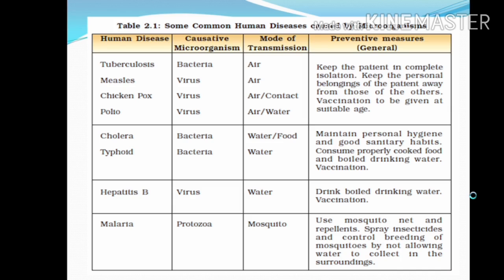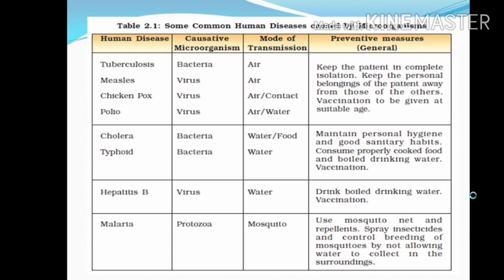Another disease is hepatitis B. The causative microorganism is a virus, and the mode of transmission is water. So always drink boiled water, and get vaccination to protect ourselves and prevent the disease. The last one is malaria.